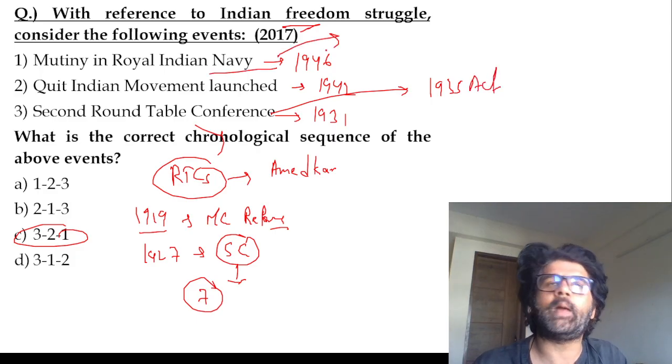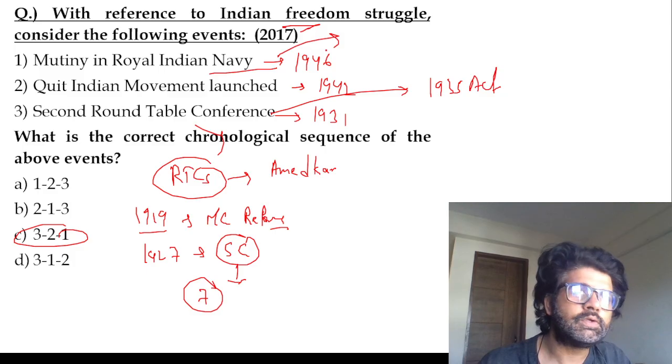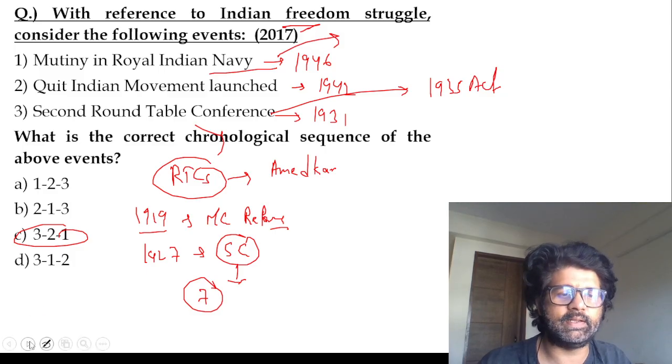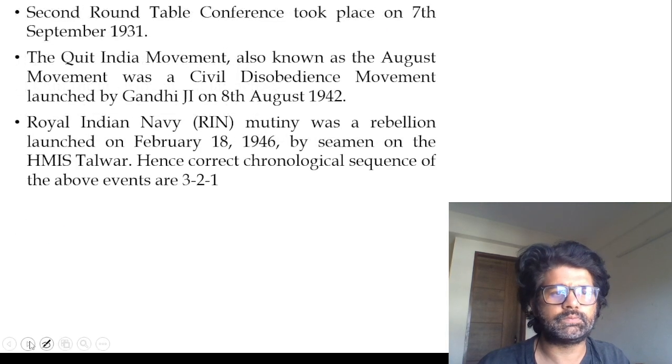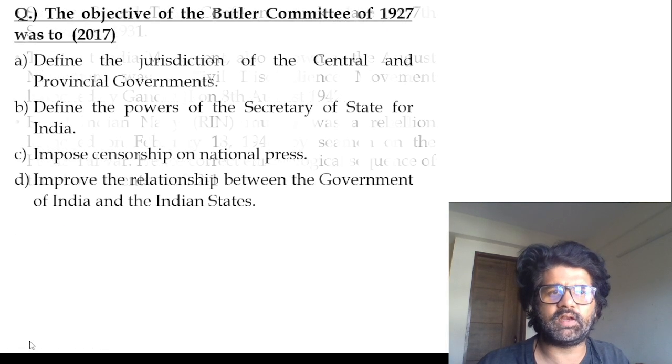The mutiny in the Royal Indian Navy happened because Indian soldiers were not happy with how they were treated there. So the answer is C, 3 2 1. Royal Indian Navy, HMIS Talwar.